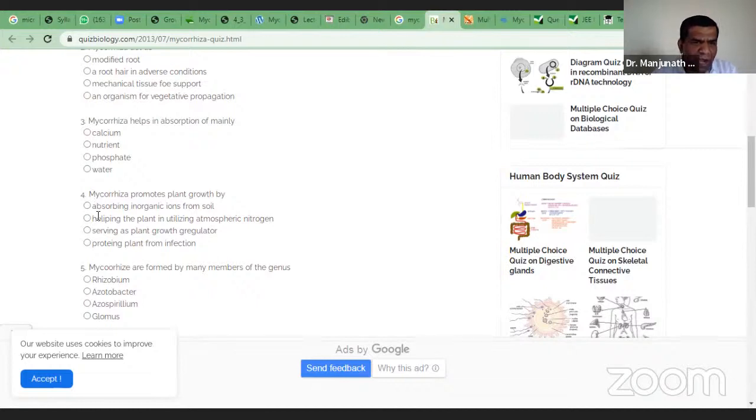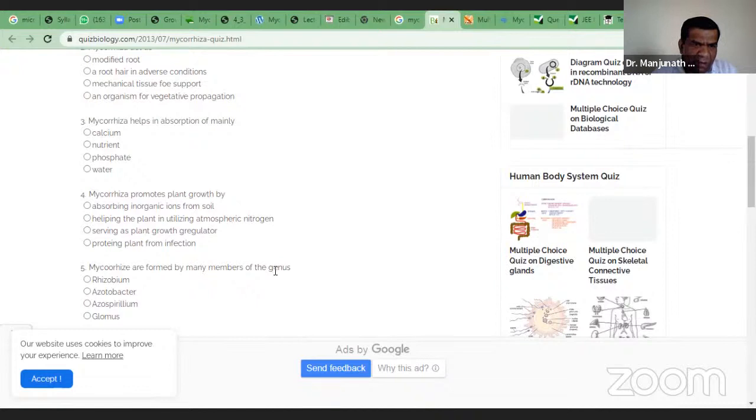Mycorrhiza promotes plant growth by absorbing organic, inorganic ions from soil, helping the plant in utilizing atmospheric nitrogen. So this cannot be a correct answer. Then serving plant growth regulators, that's also okay. Then protecting plant from infection. All these three can be answered, except helping the plant in utilizing atmospheric nitrogen. It will not help in this.